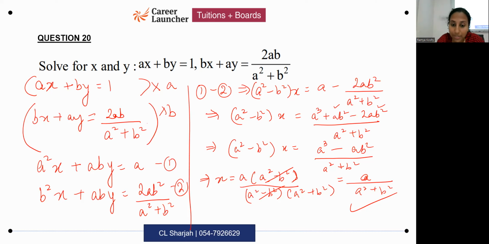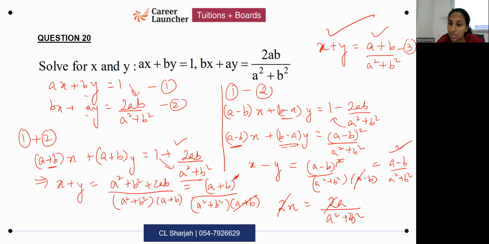Now, some of you might have found this more difficult in this case. Remember the main application of this method. When do you mainly use this method? When you notice that the factors are interchanged. When is this method an advantage? It is an advantage when you want to find the value of x plus y.